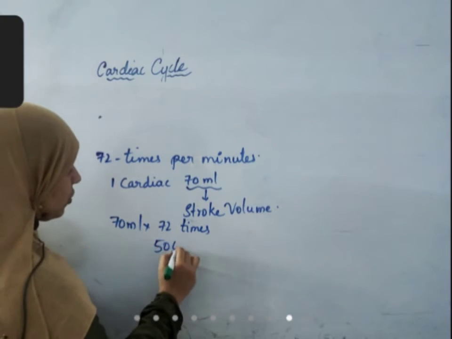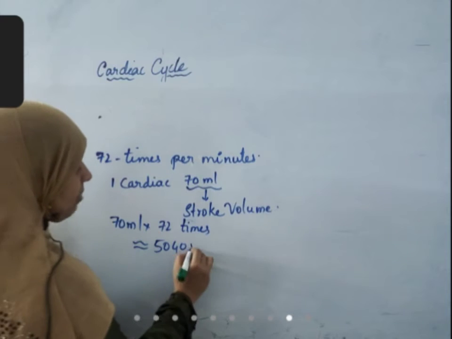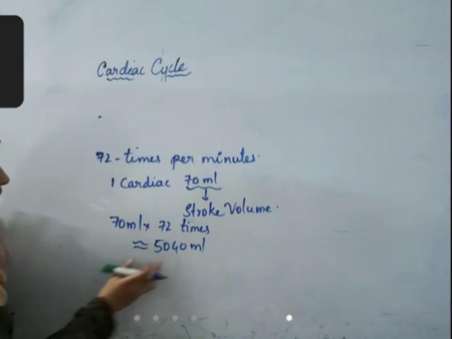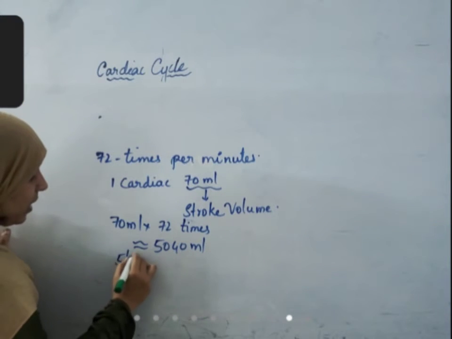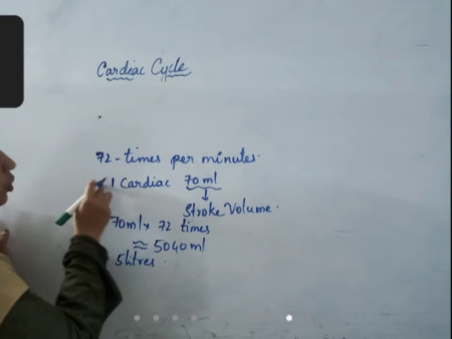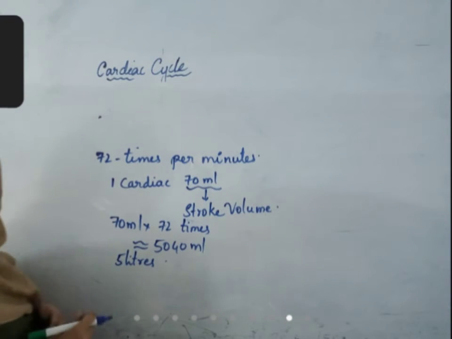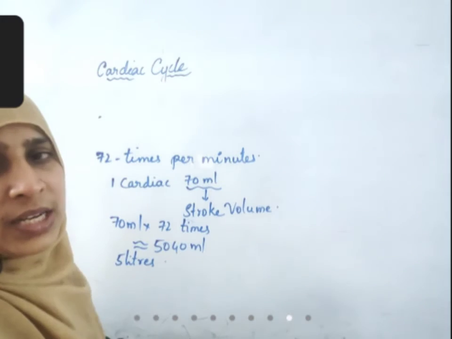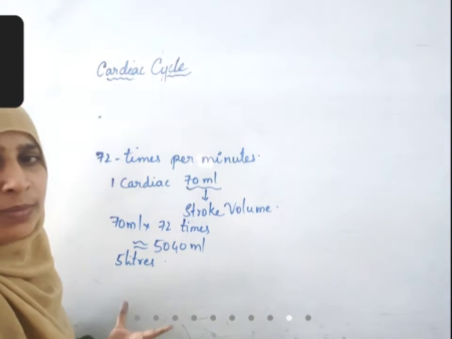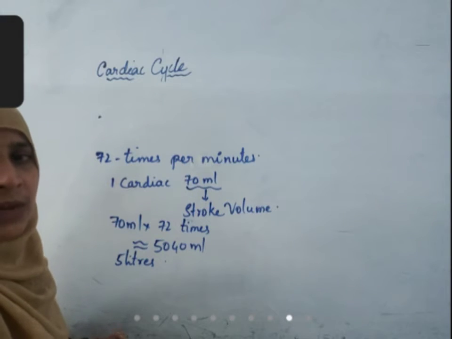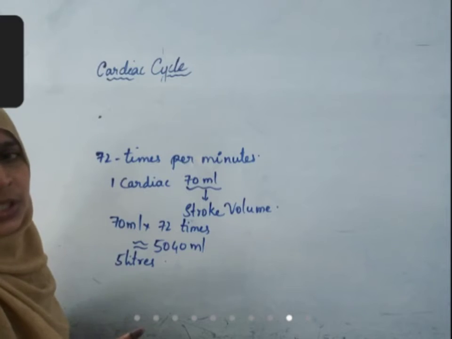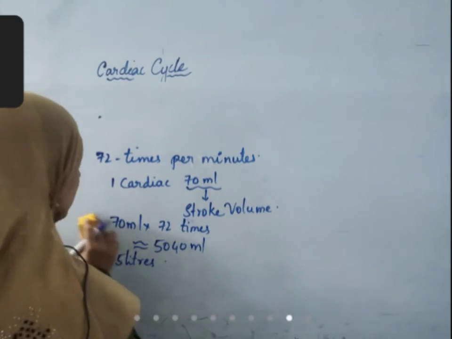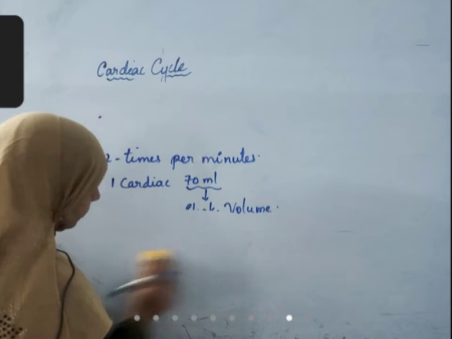Approximately 5040 ml. Our body has 5 liters of blood. Total blood is purified in 1 minute in the heart. Is it clear? So this is cardiac cycle.